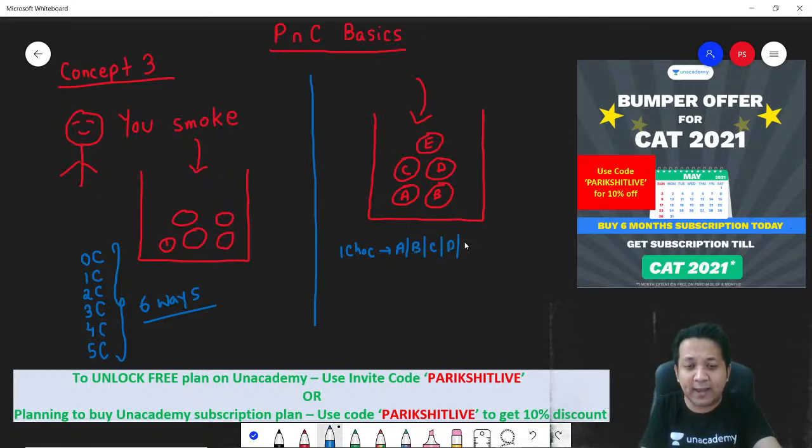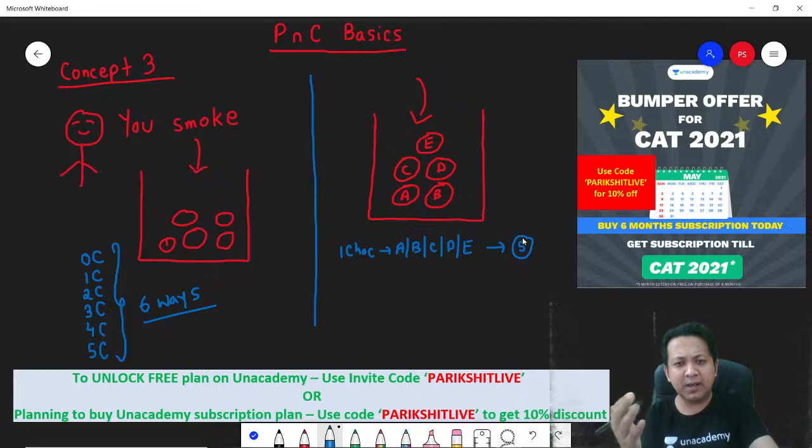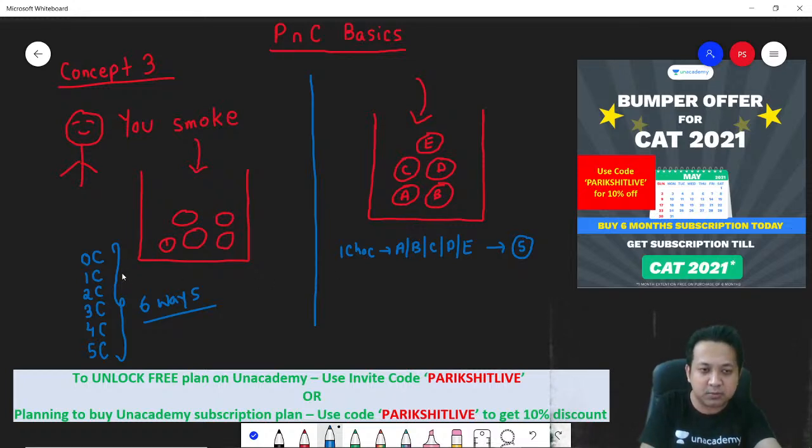So when you pick up 1 chocolate, it's basically 5 ways. Was it a bubble gum? Was it a center fresh? Which one? There are 5 possibilities. But in the previous scenario, 1 chocolate meant 1 chloramine because all of them were chloramines.